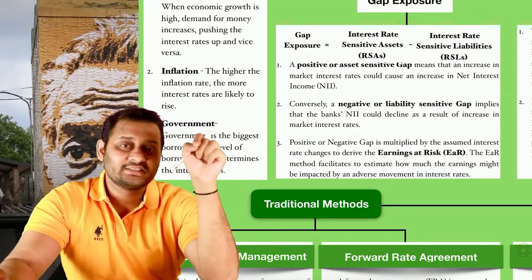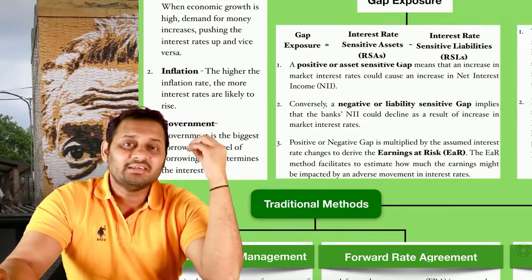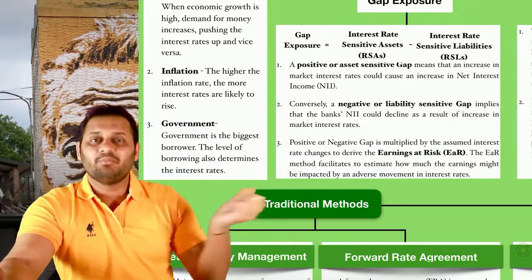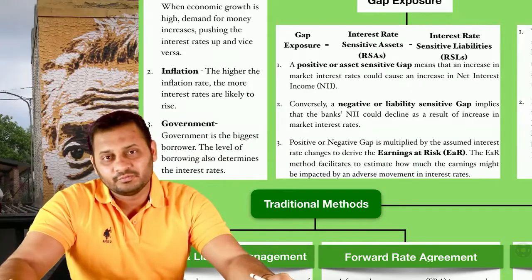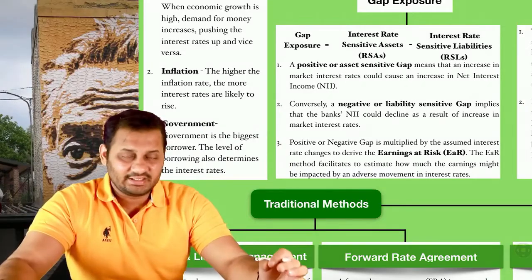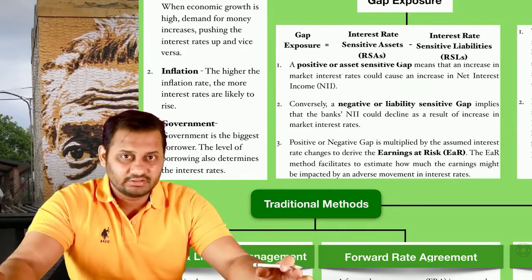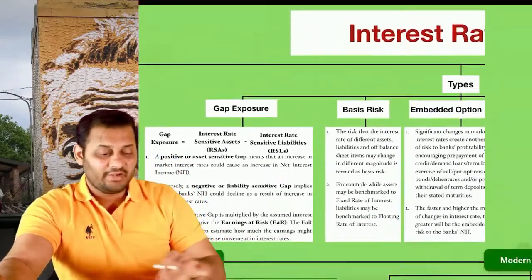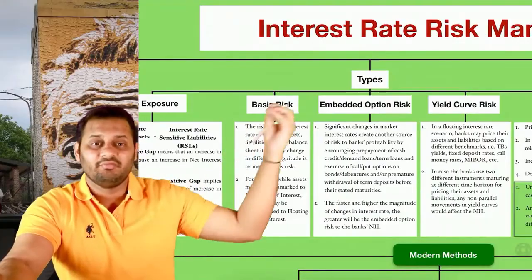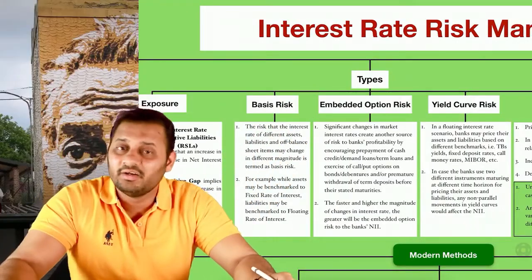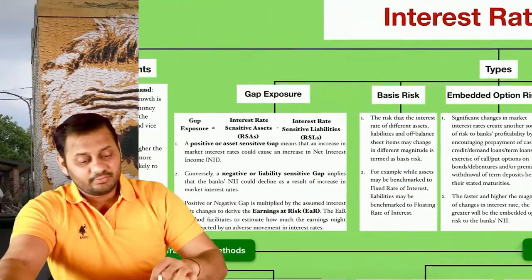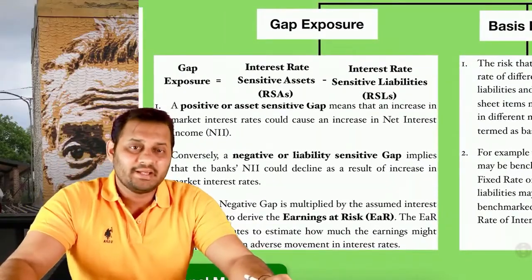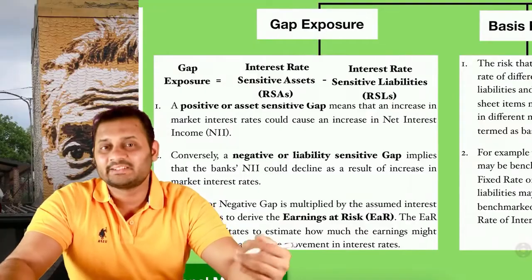Now let's discuss what the interest rate risks are when we invest money somewhere or when we borrow money from somewhere. Whenever deposits and investments or borrowings are considered, there we will have to understand that we are exposed to interest rate risk. So the first type of interest rate risk is gap exposure. From the angle of the bank, this is very important, and let me explain this to you.